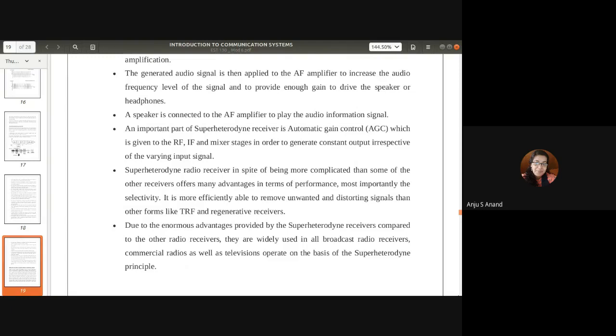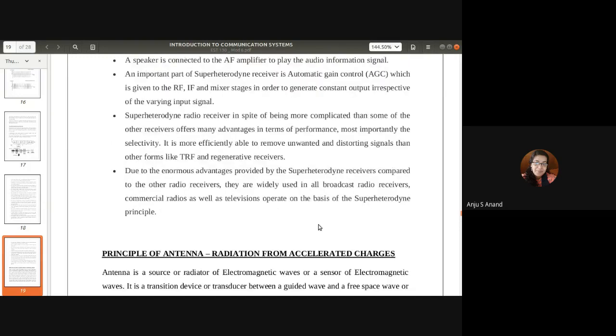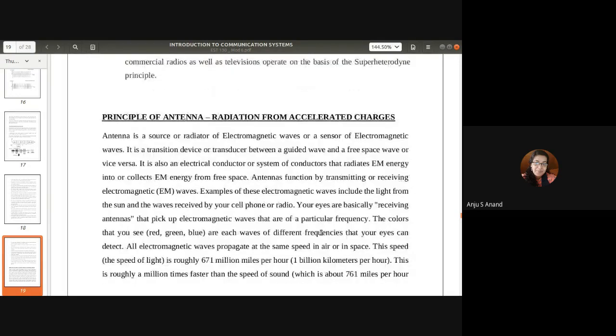Here we can see the different amplifier parts: RF, IF, and audio. Each has a different gain. So in order to synchronize the whole system, automatic gain control is provided for the RF, IF, and mixer stages to generate a constant output irrespective of changes in the input signal. Remember that also.